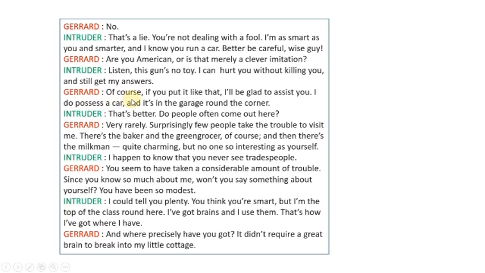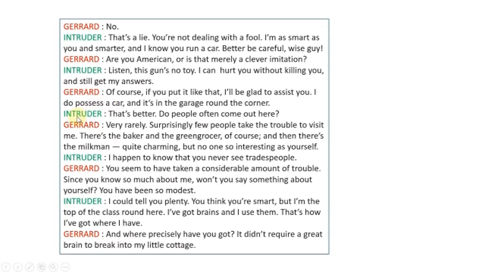Gerard: Of course, if you put it like that, I will be glad to assist you. I do possess a car, and it is in the garage round the corner. Then Gerard showed that he got scared and was afraid of the intruder, and said that he would be happy to help. Glad means happy. He accepted that he had a car and said that it was in the garage.